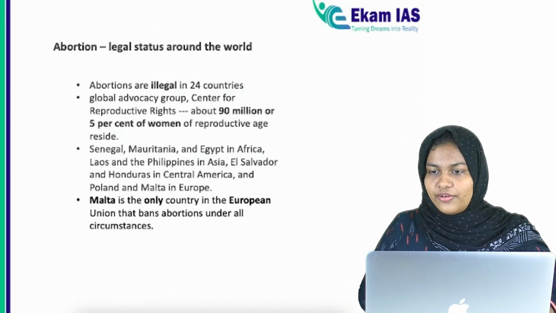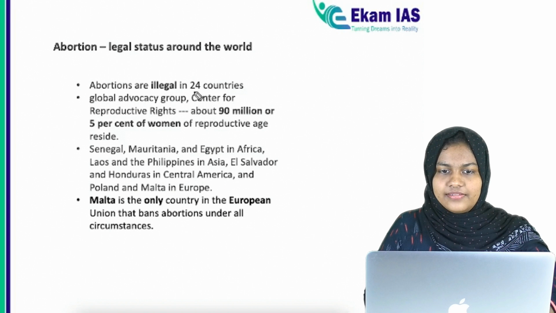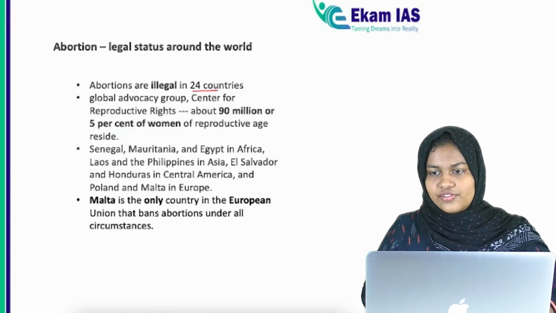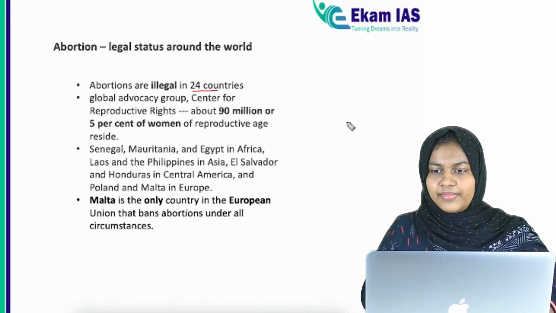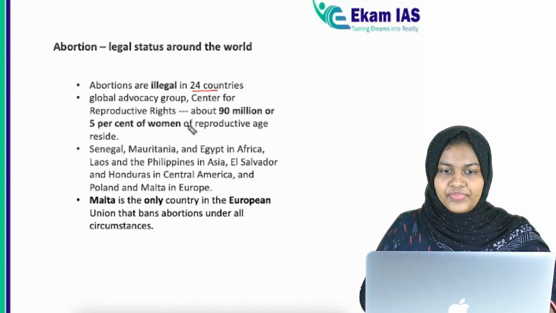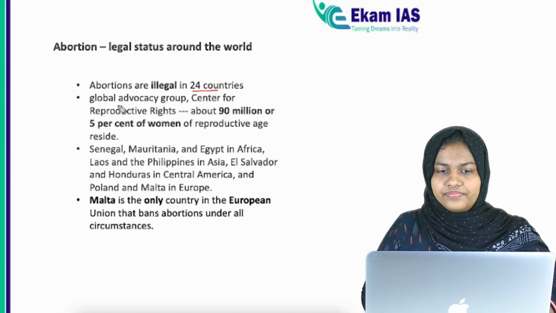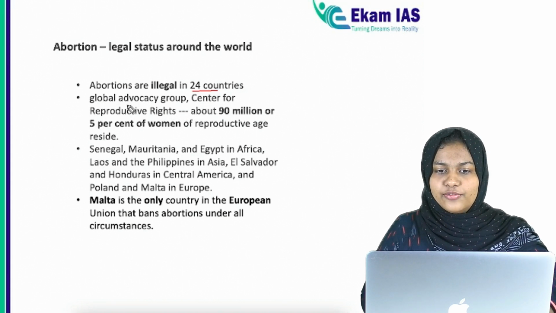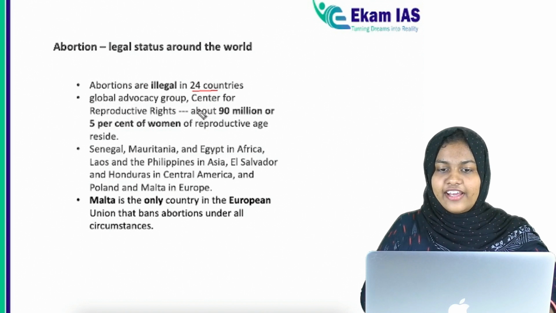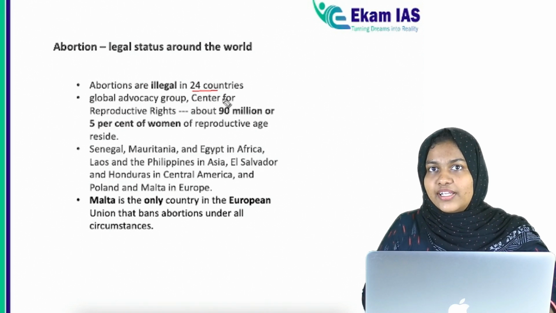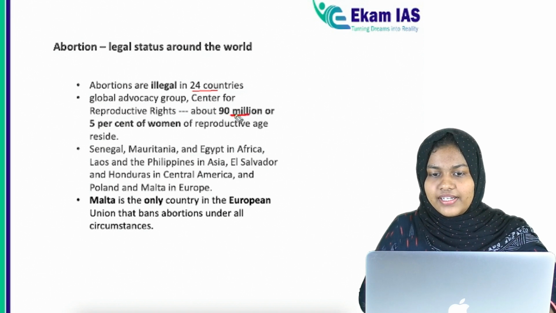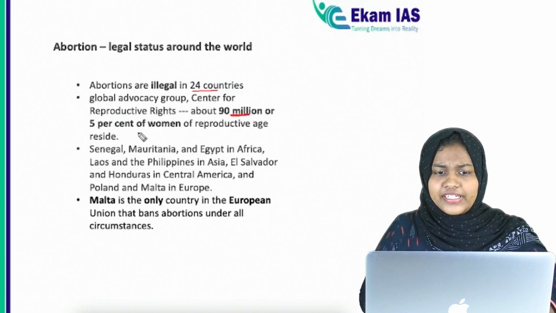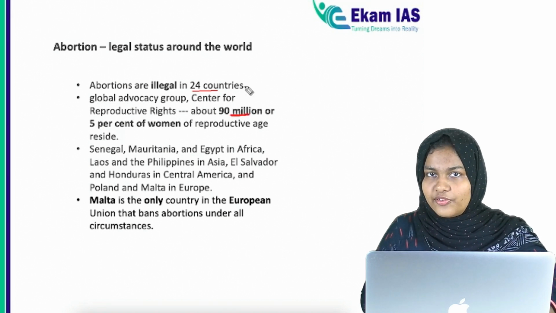As of now, there are 24 countries that make abortion illegal. According to the estimation of the global advocacy group, the Center for Reproductive Rights, within these 24 countries, around 90 million, or around 50% of women of reproductive age, reside.